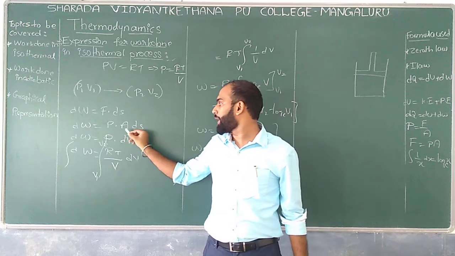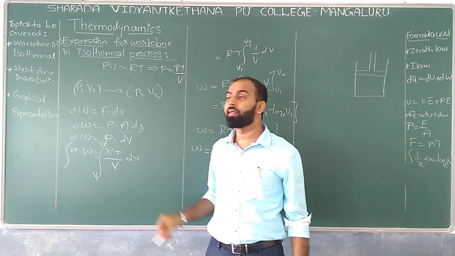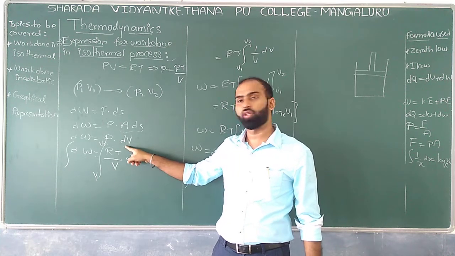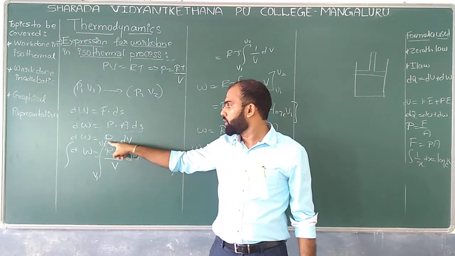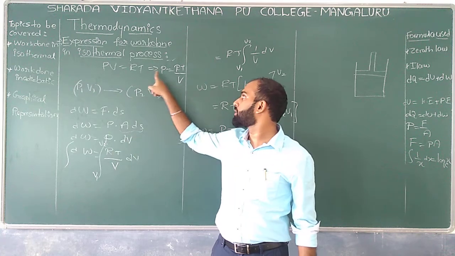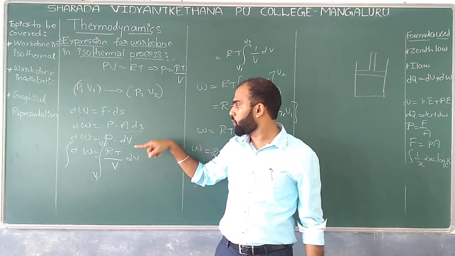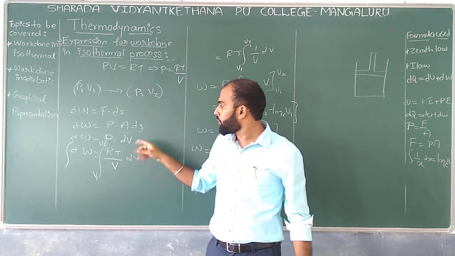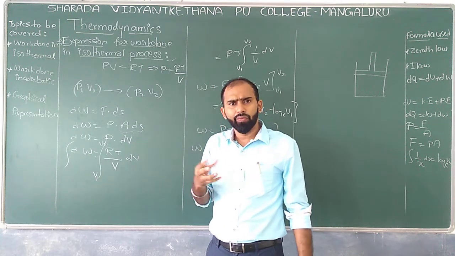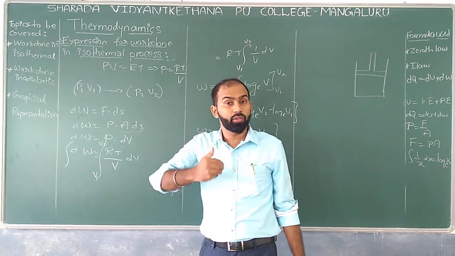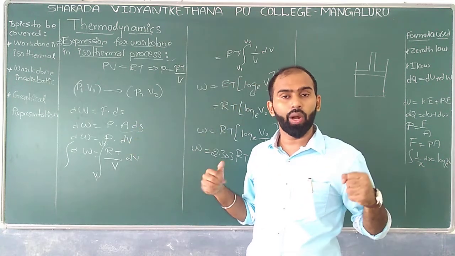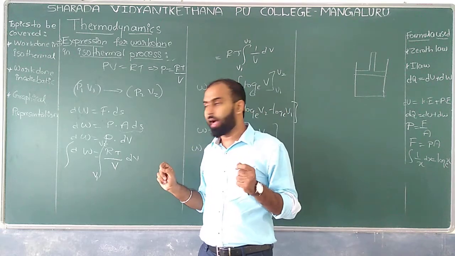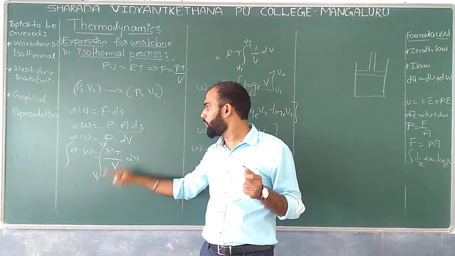So now, if I combine this, area into displacement gives what? That is nothing but a change in volume. Now, your job is to replace P as RT by V. And next, we have taken integration. Why are we supposed to take integration? Because up to here, we know only a small amount of work done. But to get the total amount of work done, what do we need to do? We should go with the integration with the limit as V1 to V2.